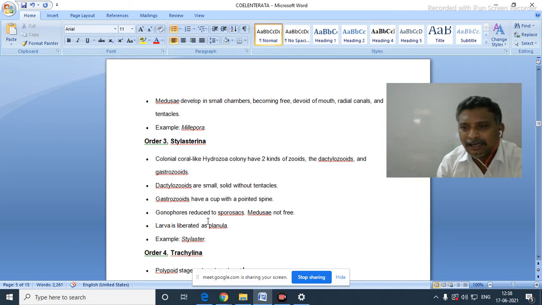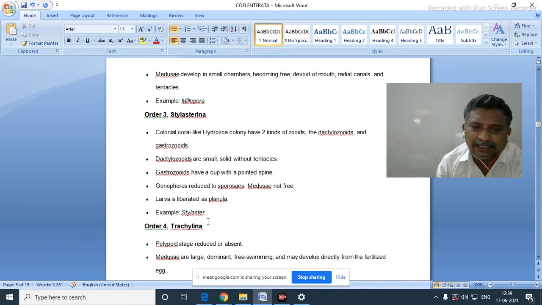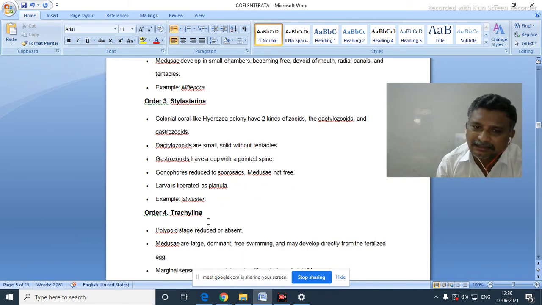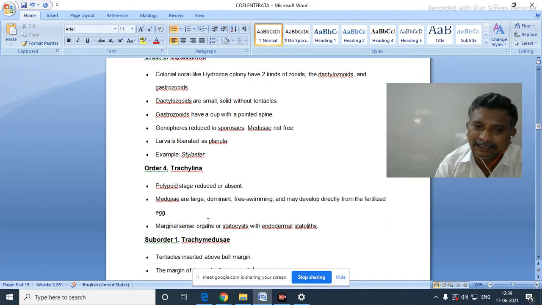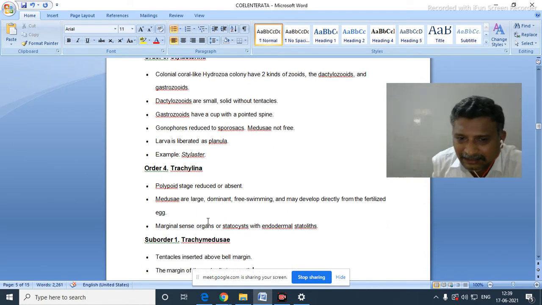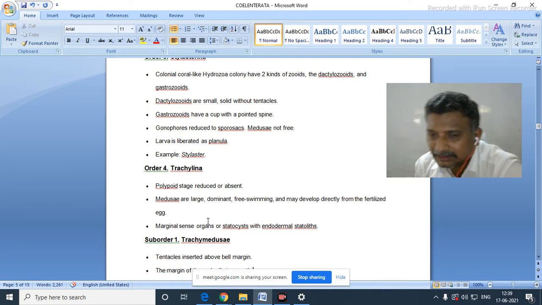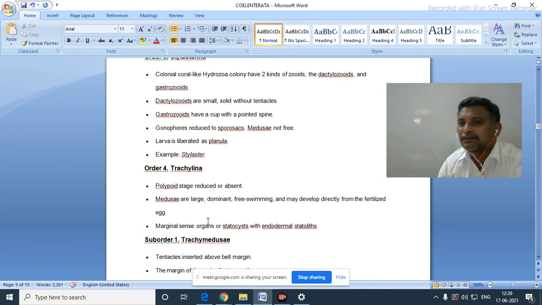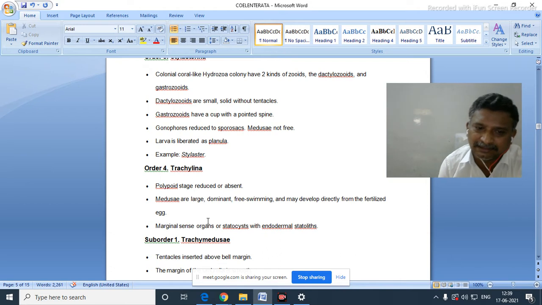Another order 4, Trachylina. Polyp stage reduced or absent. Medusa may be the larger, dominant one, free swimming, and may develop directly from the fertilized egg. Marginal sense organs, statocysts with endodermal statolith cells, are also present.